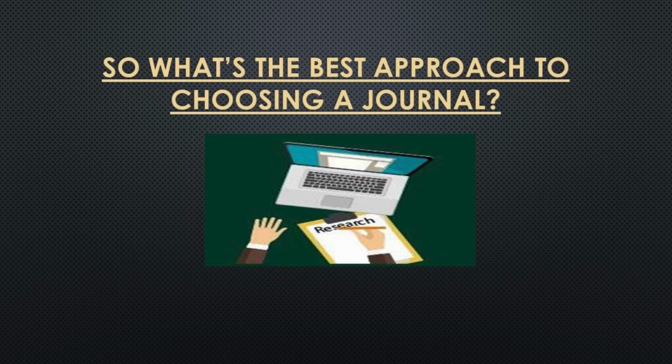So what's the best approach to choosing a journal? It might seem tempting to select the journal with the highest impact factor, but it's essential to evaluate your article objectively to determine if it truly has the potential to get published in a top-tier journal. Try to assess journals in the round, by using all the elements previously discussed in this guide, as well as impact factor and other journal metrics in combination.